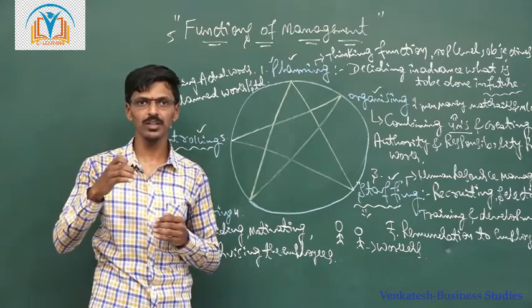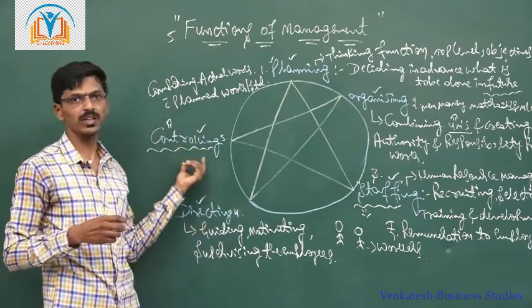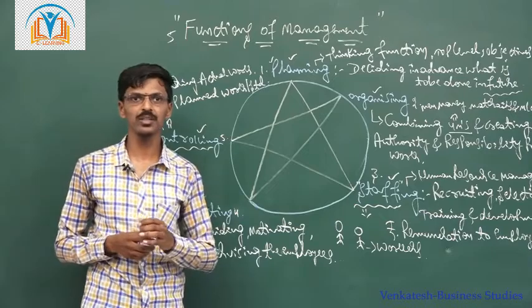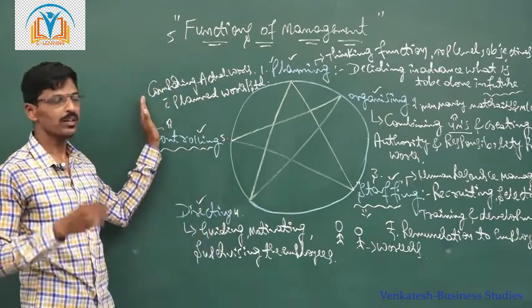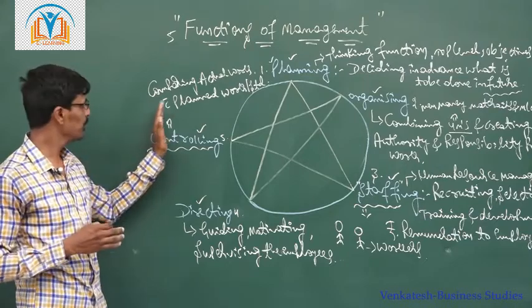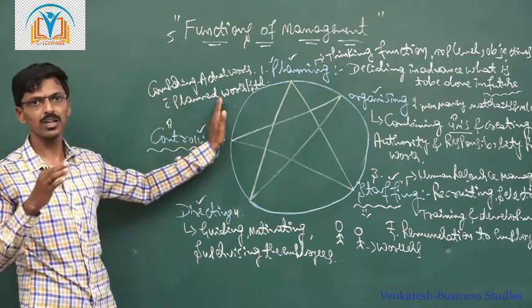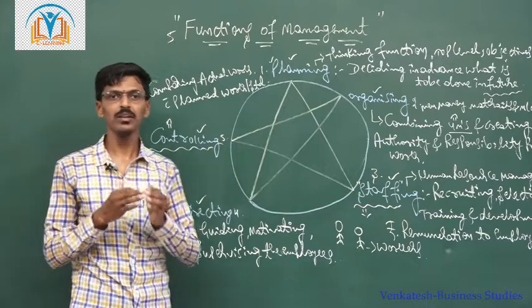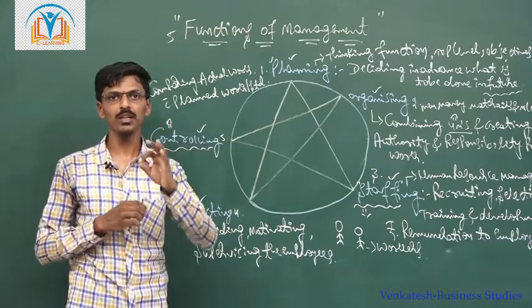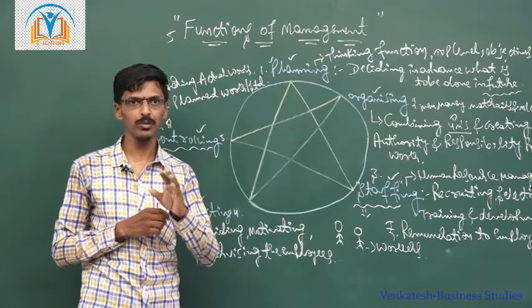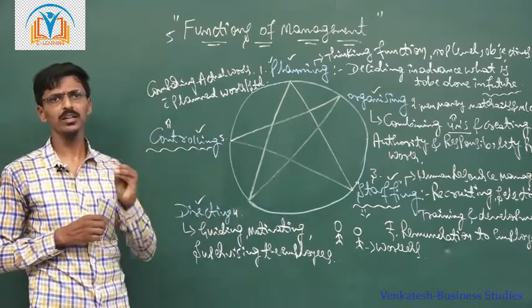That can be monitored in the controlling function of management. So controlling means measuring and comparing actual performance with planned performance or planned standards, and by comparing we can know how the employee performed their duties. This is the controlling function.